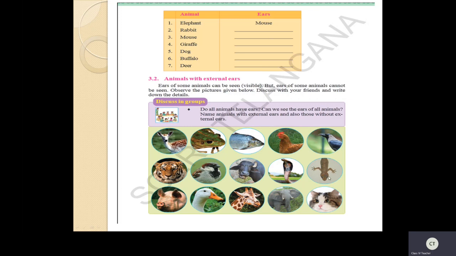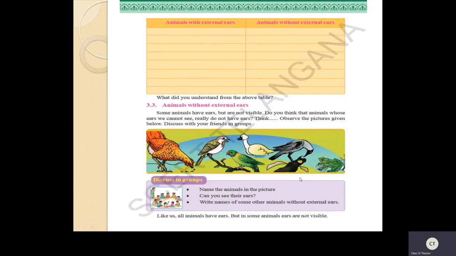Are they having ears, external ears? No. So this difference mainly you have to identify. Okay, children, in this box, try to complete this box on your own. We already discussed it. Just separate those animals and write here in this box: animals with external ears, animals without external ears.